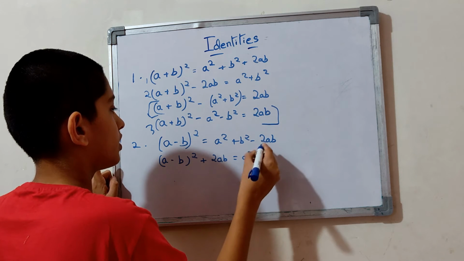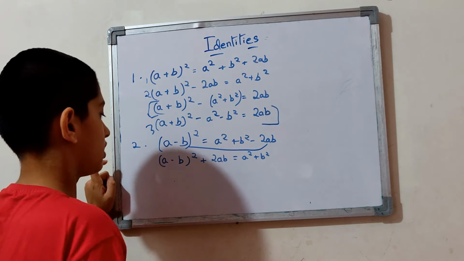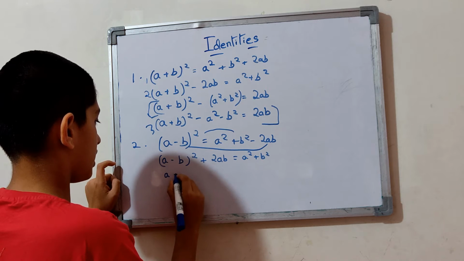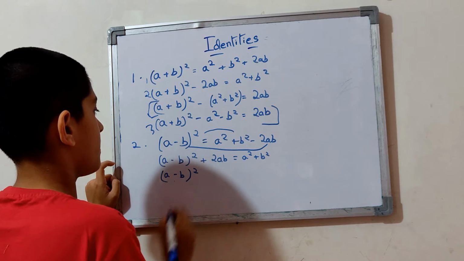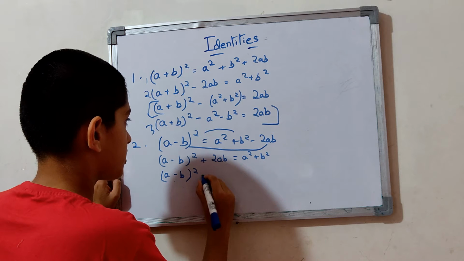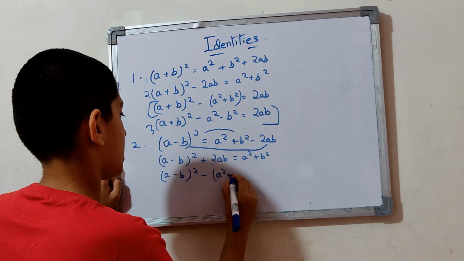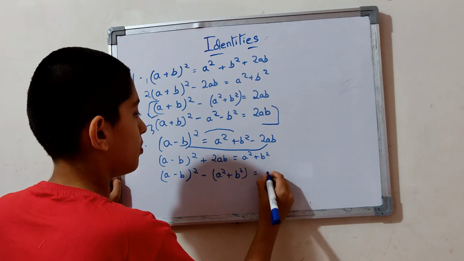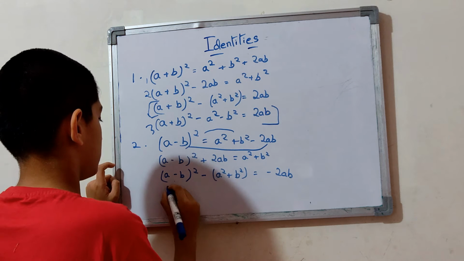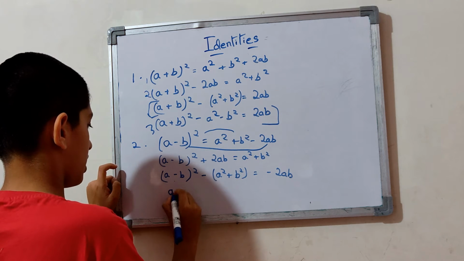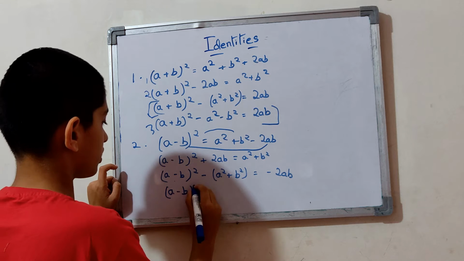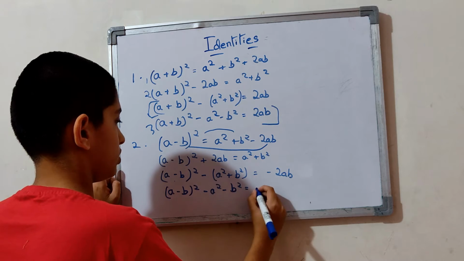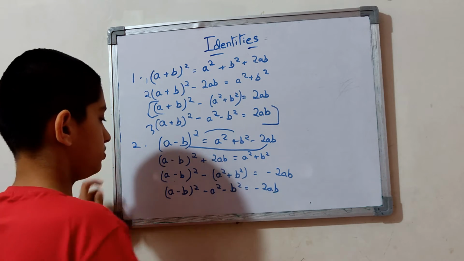When you take this side, you can take (a - b) the whole square minus (a square plus b square) is equal to minus 2ab. Then it is (a - b) the whole square minus a square minus b square is equal to minus 2ab.